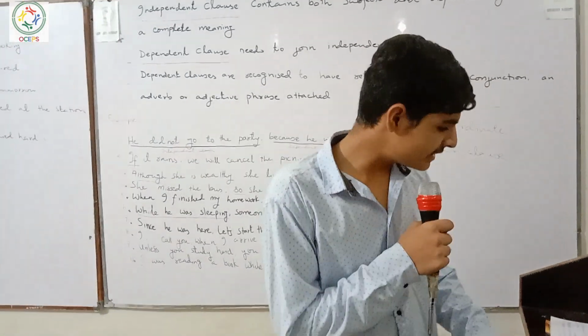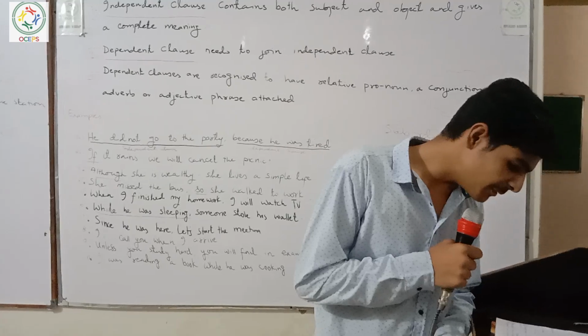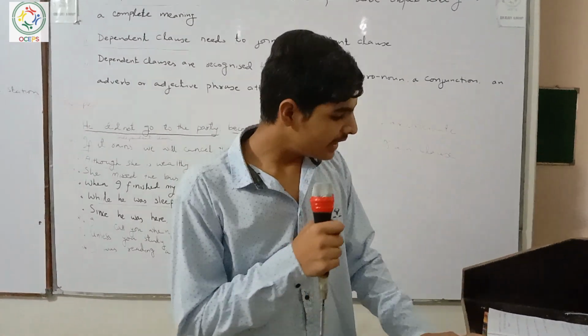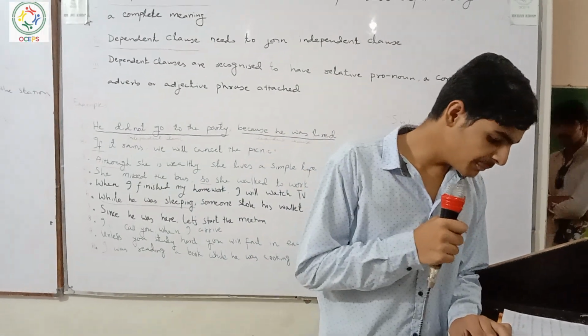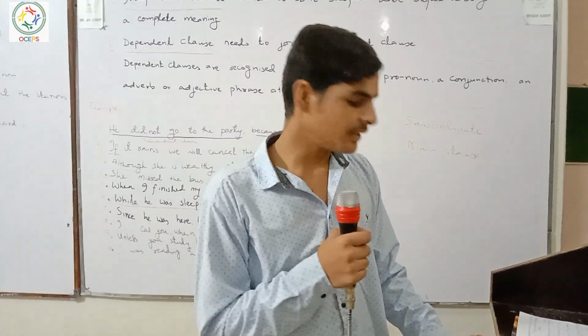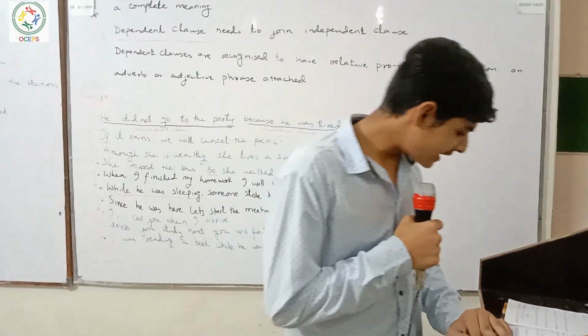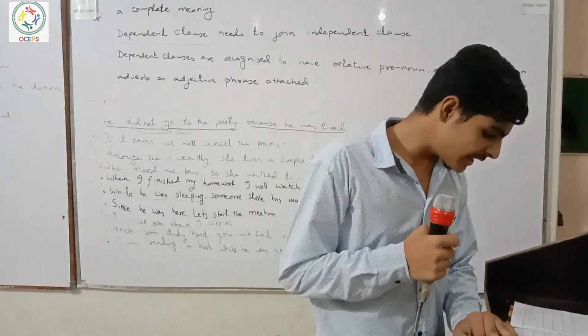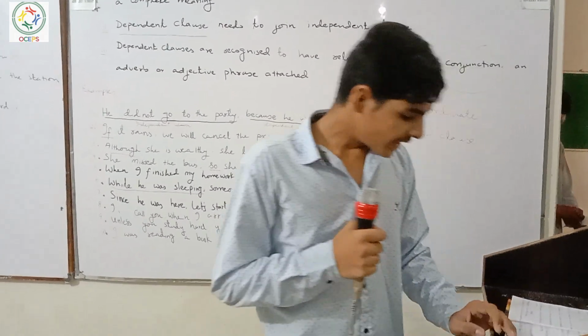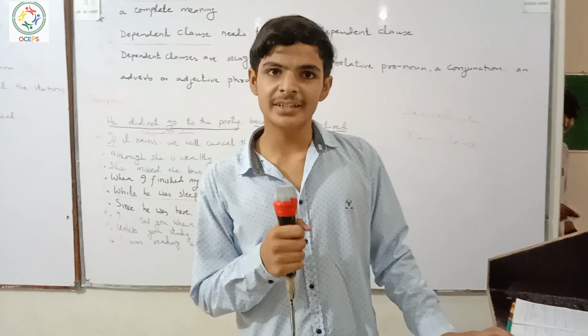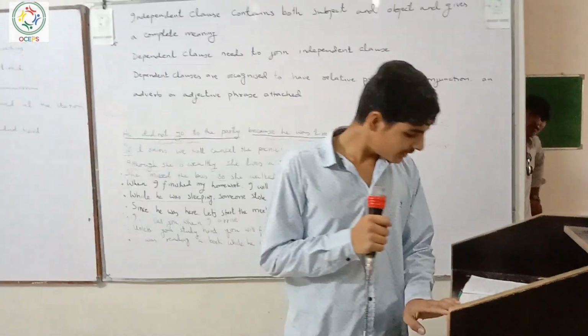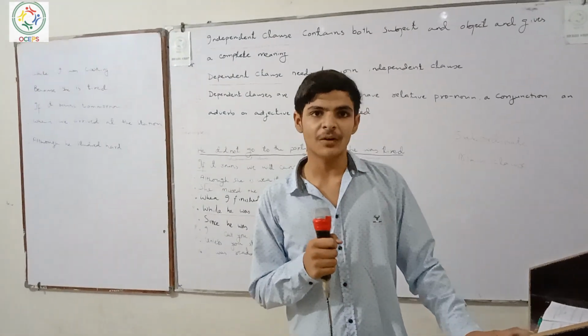First example is: she took an umbrella because it was raining. Independent clause: she took an umbrella. And dependent clause is: because it was raining. And number two is: although he was tired, he finished his homework. Although he was tired is the dependent clause, and he finished his homework is the independent clause.